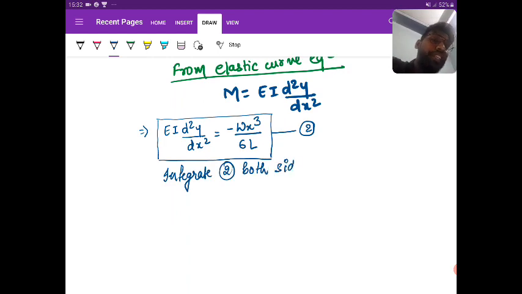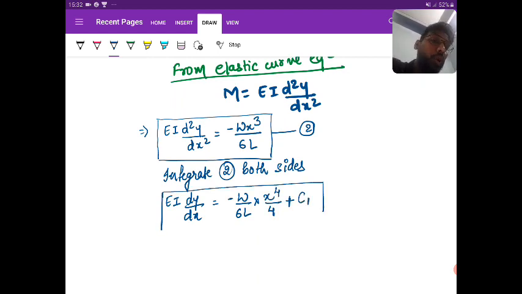If you integrate, what you are going to get? EI dy by dx is equal to minus w by 6l times h cube integration, which is h power 4 by 4, plus a constant that I am writing as C1. Okay, so this is my third equation.